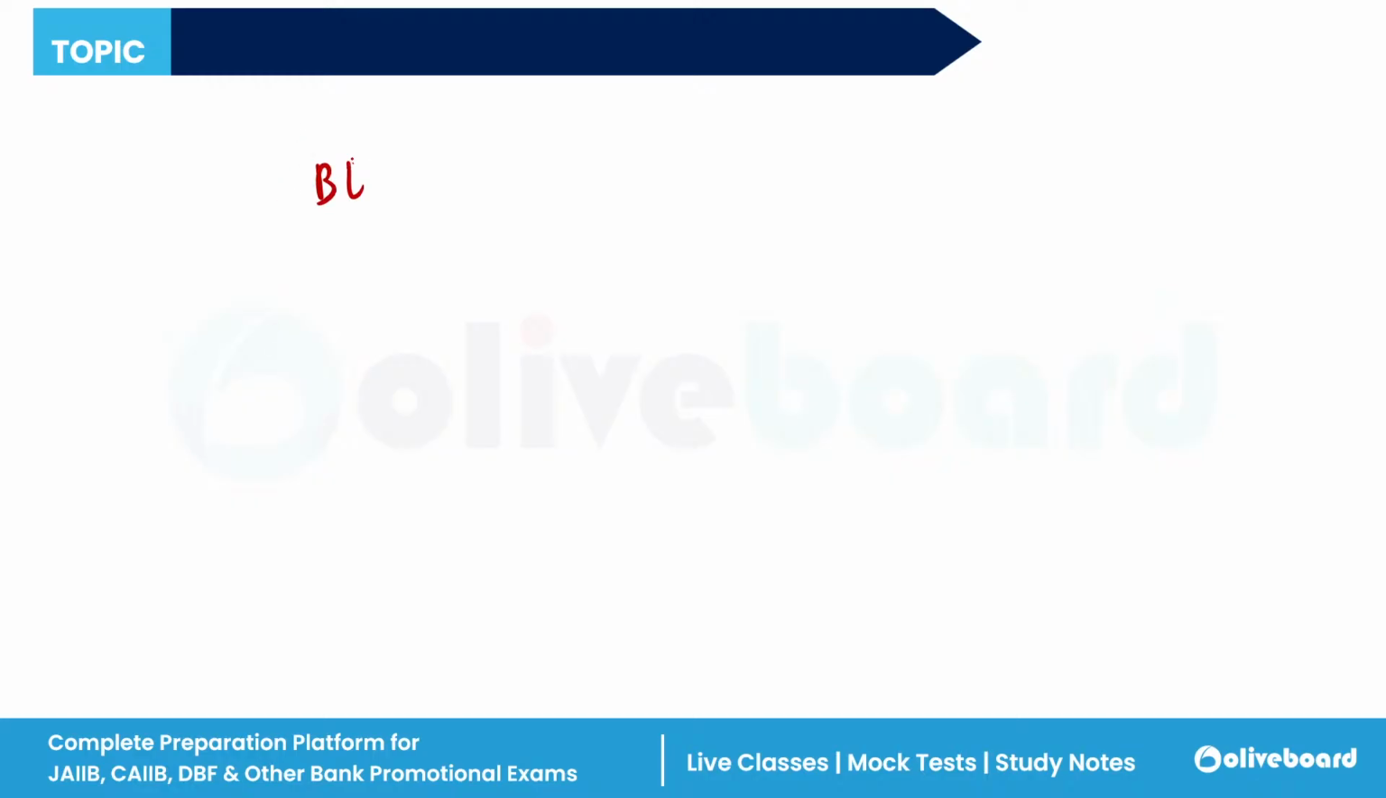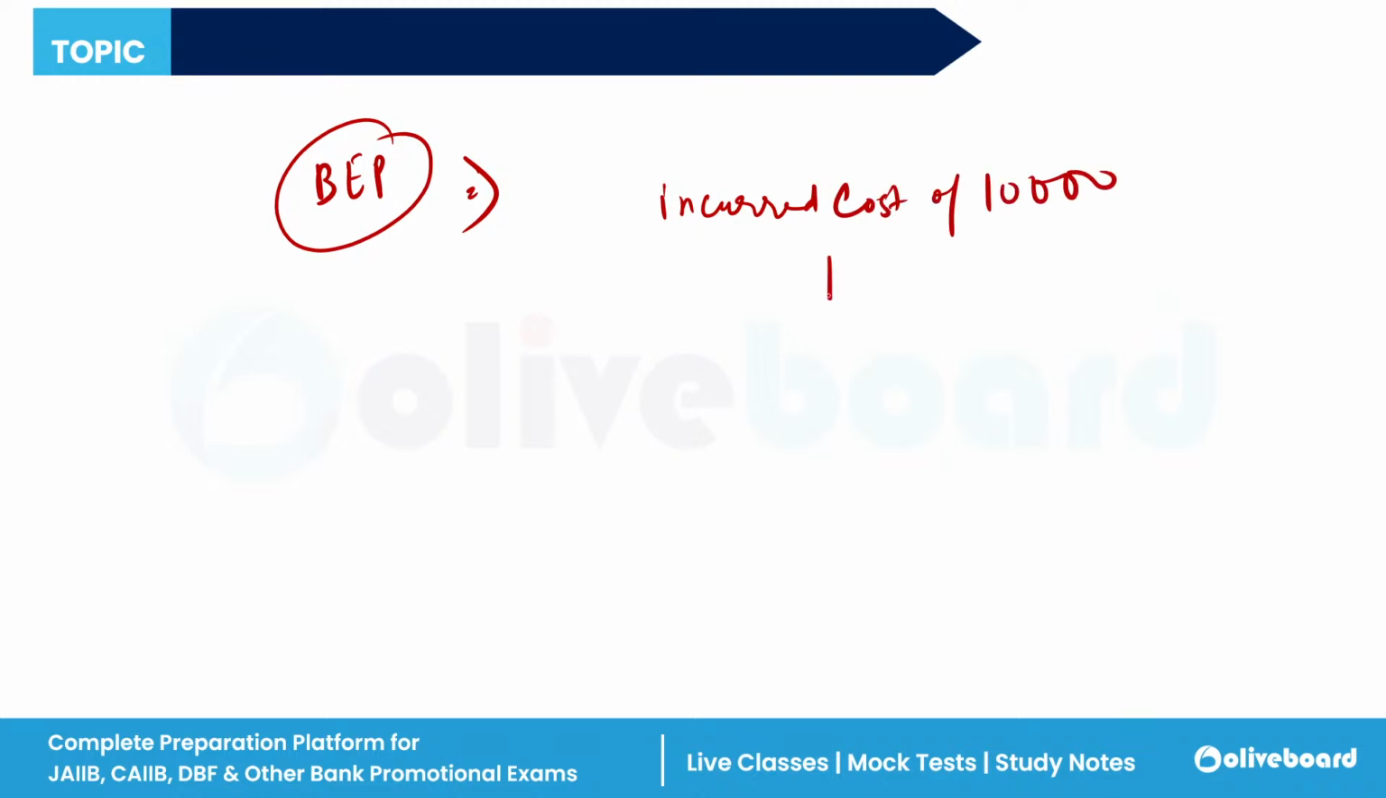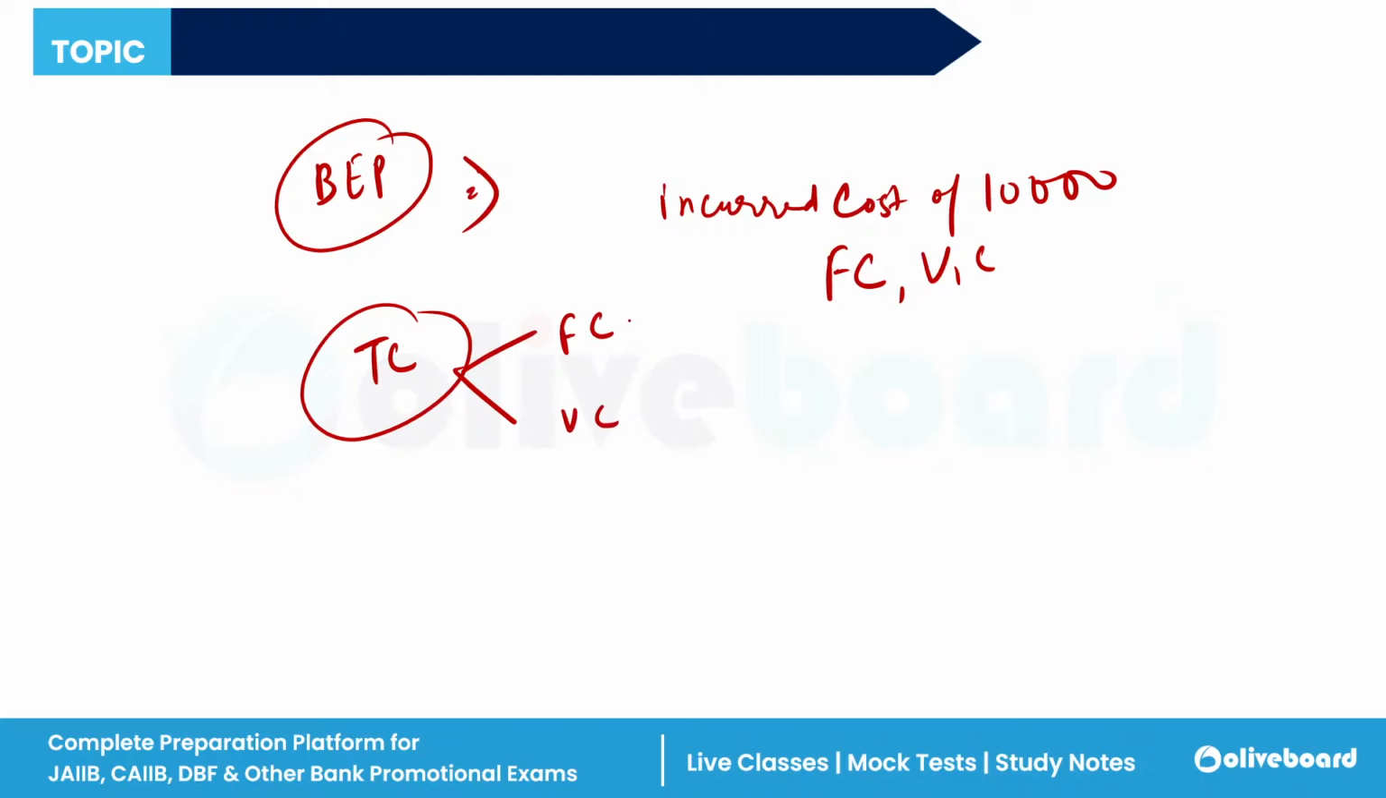For example, let's take break-even. A company has incurred a cost of, let's say, 10,000 rupees. In this cost, the fixed cost is there and the variable cost is also there. So we have two types of total cost: one is fixed, one is variable. Fixed cost means everything is fixed. The cost does not change as the level of the output changes. That is the fixed cost.